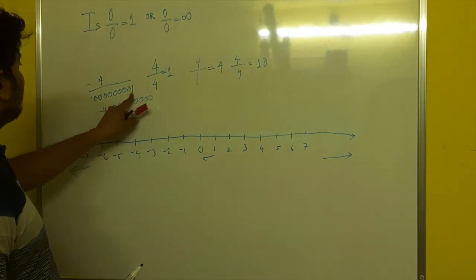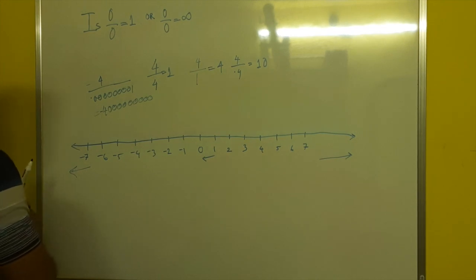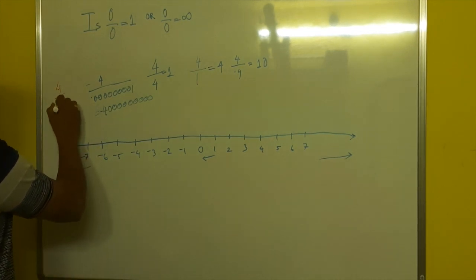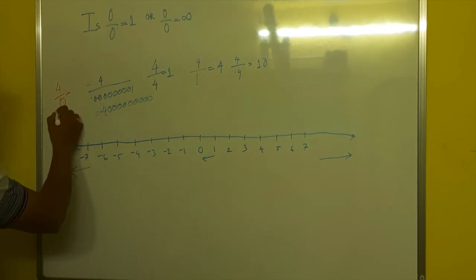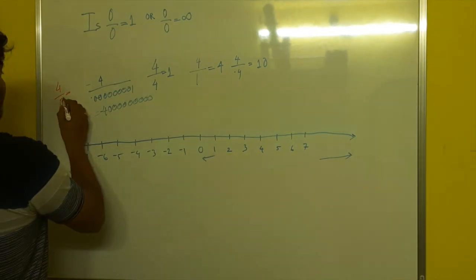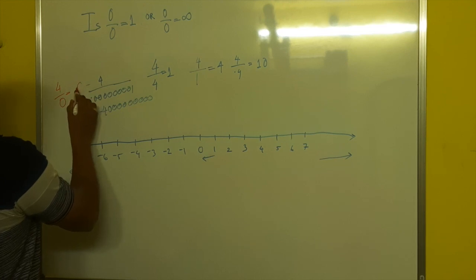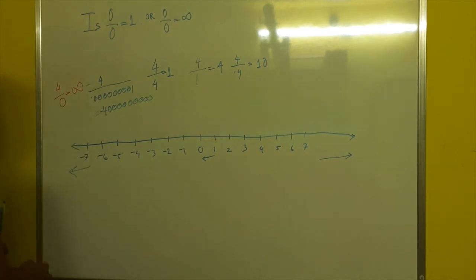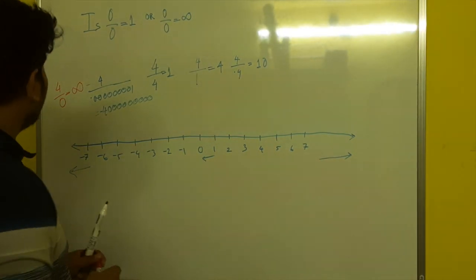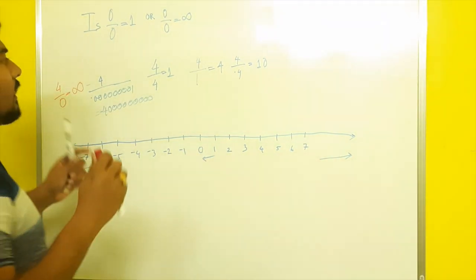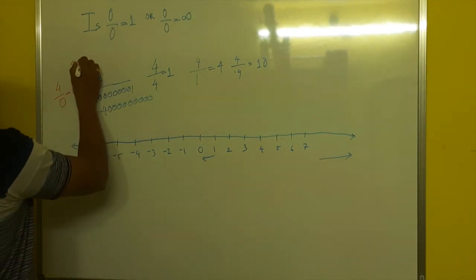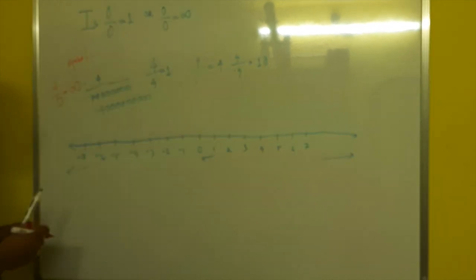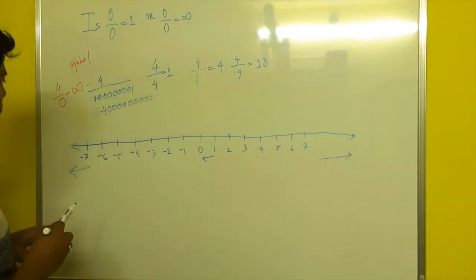So if the bottom portion is 0, nothing can be smaller than this. Then this portion, what will happen? This is hypothetical, in mathematical terms. Then this is going to be the biggest number. We will represent this as infinity. So what is infinity in true sense? What do you mean by infinity? Infinity is a symbol, it's not a number. Infinity is a symbol which represents